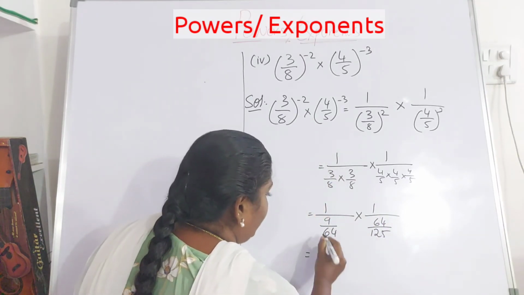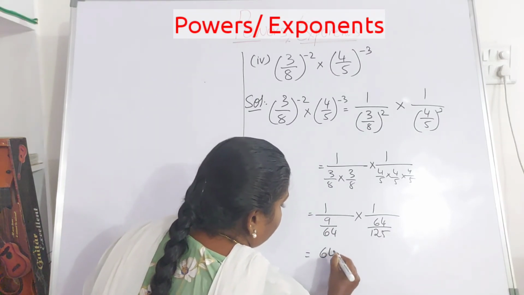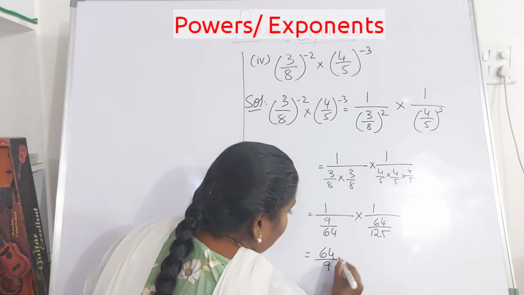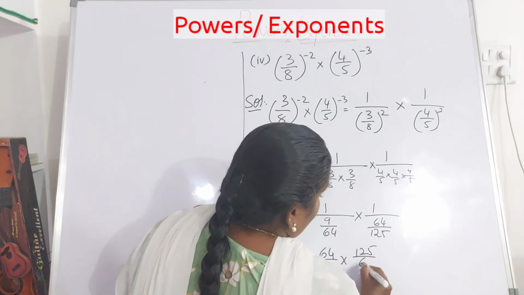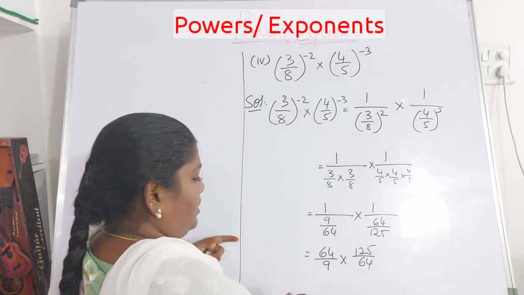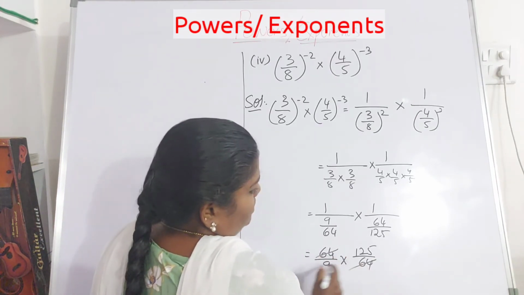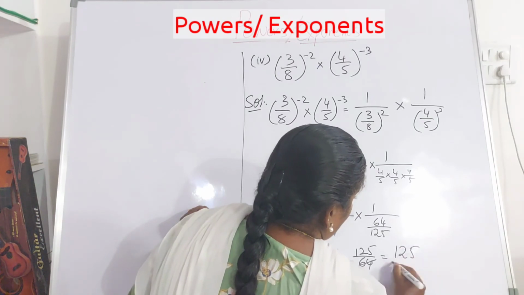As it is in the denominator and you have a fraction, this becomes reciprocal, that is 64 by 9 into 125 by 64. Now here there is a possibility of cancellation. We can cancel 64 and 64 and the obtained answer is 125 by 9.